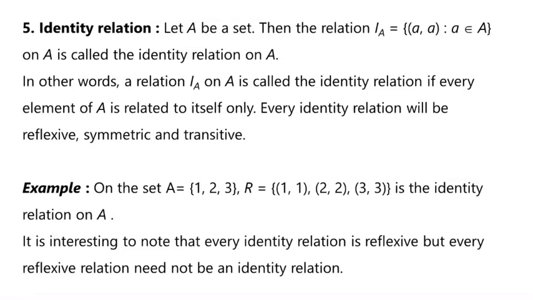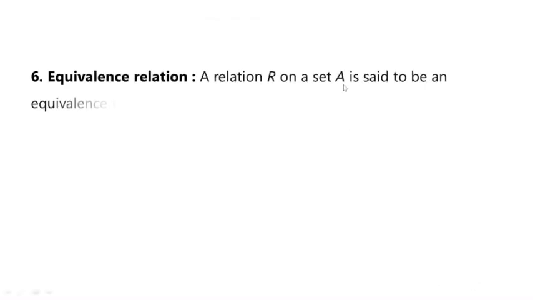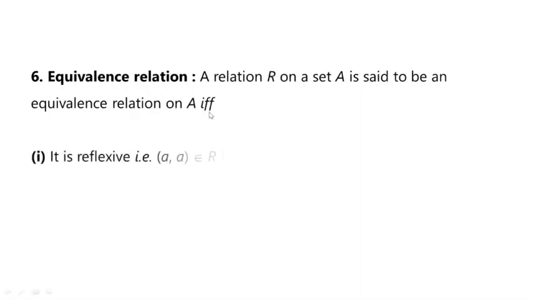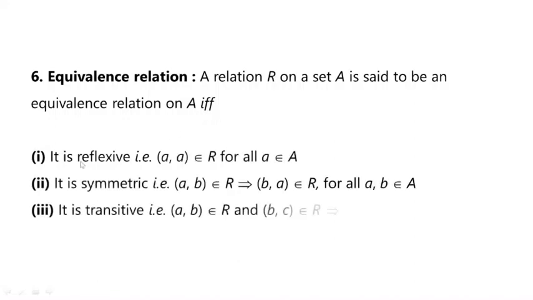Keep in mind. Next, we have equivalence relation. A relation R on set A is said to be an equivalence relation on A if and only if it is reflexive, it is symmetric and it is transitive. Then again, what is meant by reflexive relation? Just revise it once. If the ordered pair (a, a) belongs to the relation R for all a belonging to the set A, then it is a reflexive relation.